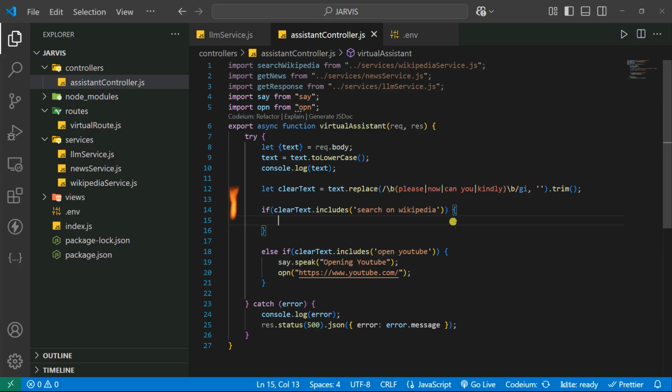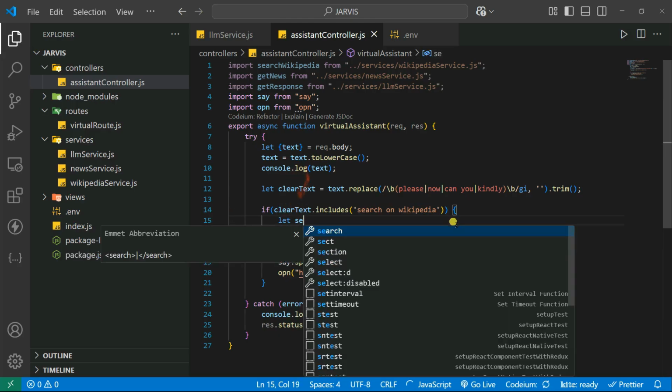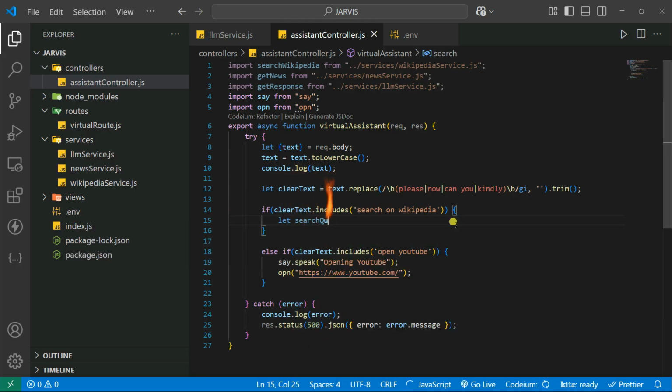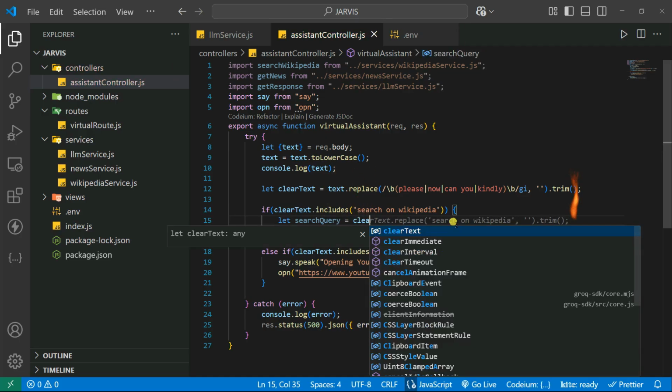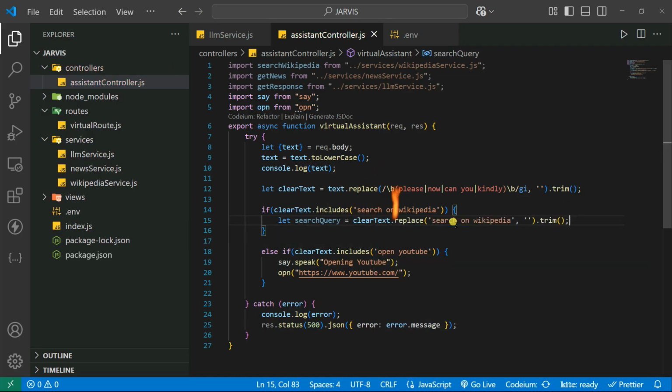So what I can do, you can simply go into creating here, let's say, searchQuery. So searchQuery is nothing but the clean text, where you're going to replace this "search on Wikipedia" with the empty string. That means if I ask a question to Jarvis, let's say "who is MS Dhoni, search on Wikipedia", it is just removing here the "search on Wikipedia", and it will pass "who is MS Dhoni" to the API of Wikipedia.